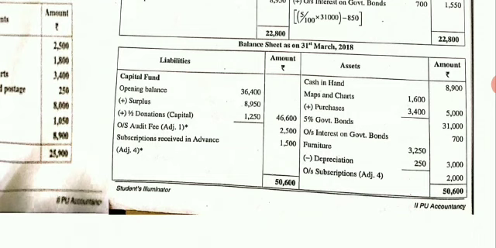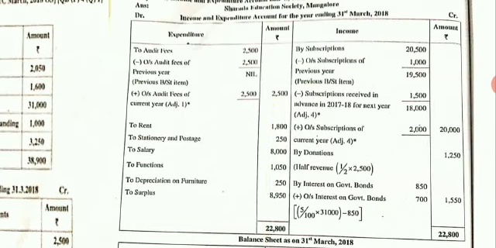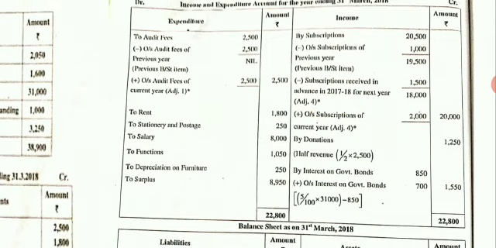Next. Come to your income and expenditure account. Leave one line on your income side and close it. Total the income side, you get 22,800. Write the same total on the expenditure side or debit side, 22,800.